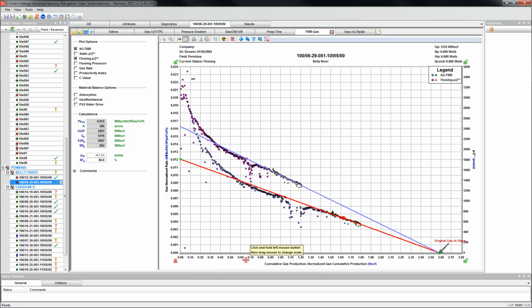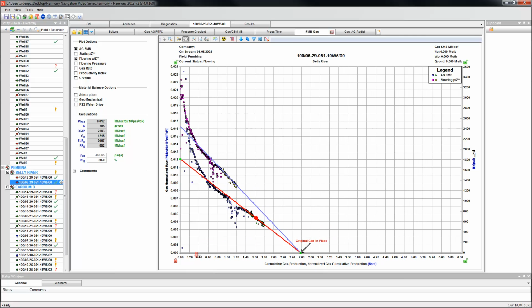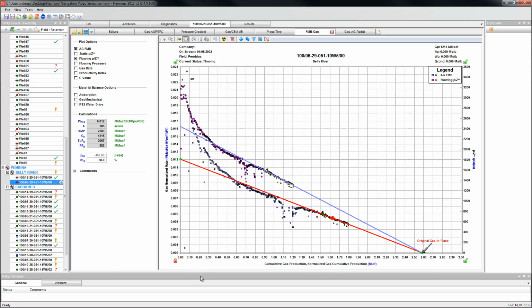When one lock is red and the other is green, a left mouse click and drag will compress the data in the direction of the red lock and expand it in the direction of the green lock. Right clicking on the lock switches the lock configuration, thus allowing you to quickly manipulate an axis. If both the locks of an axis are red, using a left click and drag allows you to zoom in on a certain area of the axis, as shown here.